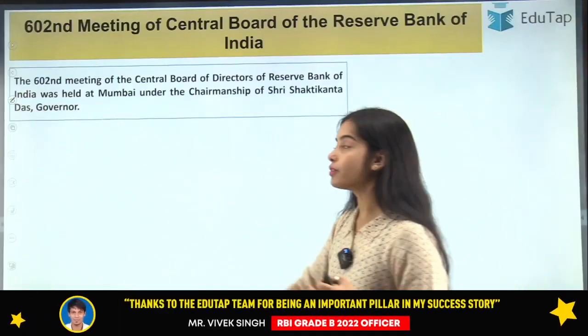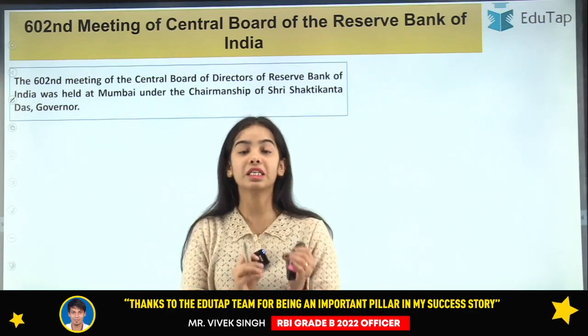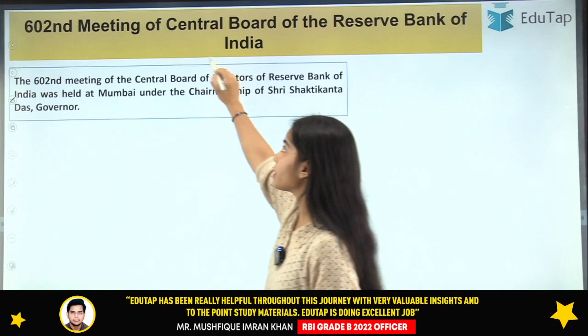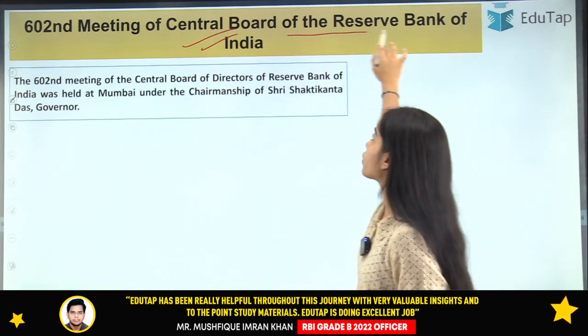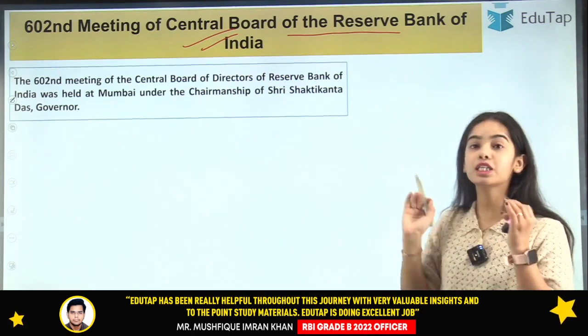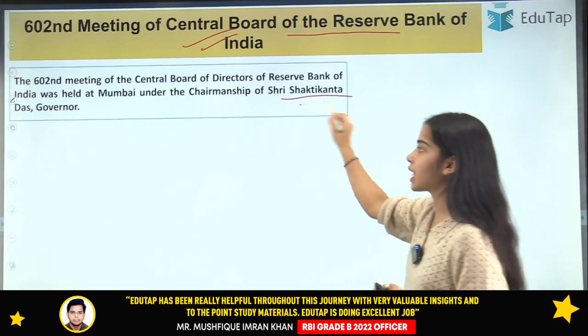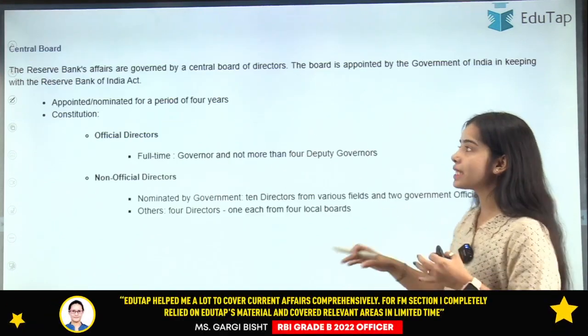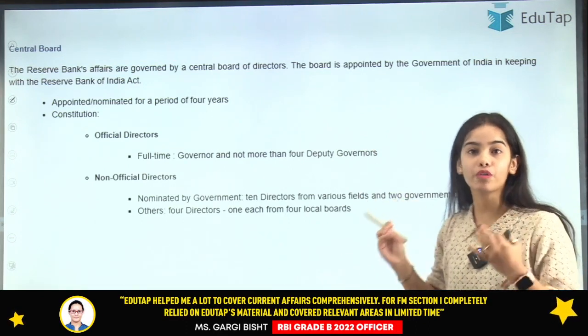So now coming to the first news article, that is regarding the meeting of the Central Board of Reserve Bank of India. The 602nd meeting of the Central Board of Reserve Bank of India has happened under the chairmanship of Shri Shaktikanta Das, the Governor of the Reserve Bank of India. Now let's understand a little about the Central Board of RBI.